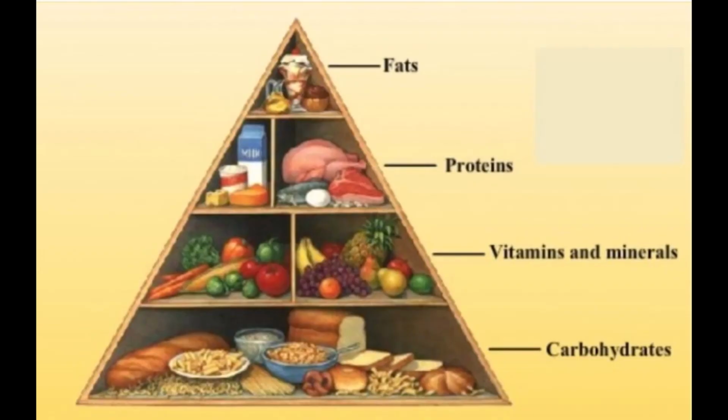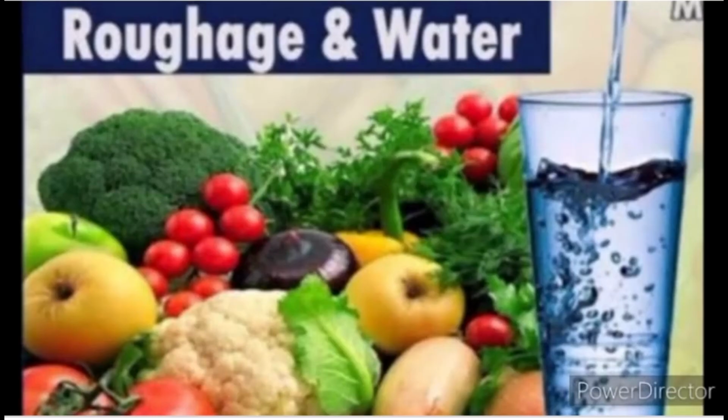Fat, protein, vitamins, minerals are the important nutrients of our body. Roughage means dietary fibers, and water is also an important component of our food. Roughage means dietary fibers. These are the portion of plant foods such as whole grains, fruits and vegetables that your body can't digest. This helps our body to get rid of undigested food. It does not provide any nutrient to our body but is an essential component of our food.